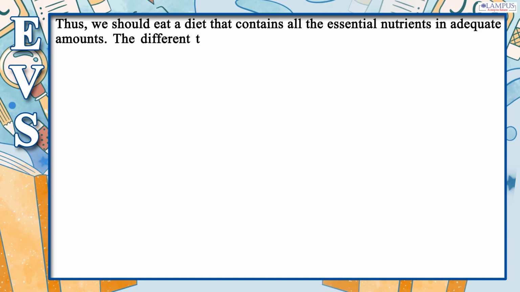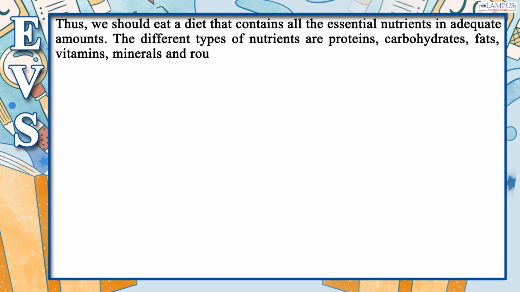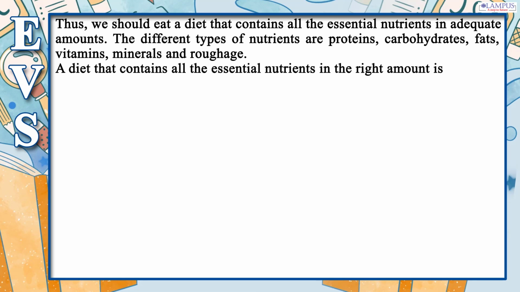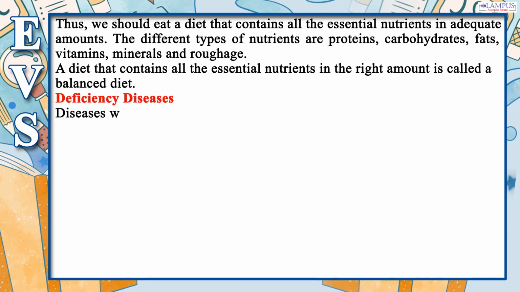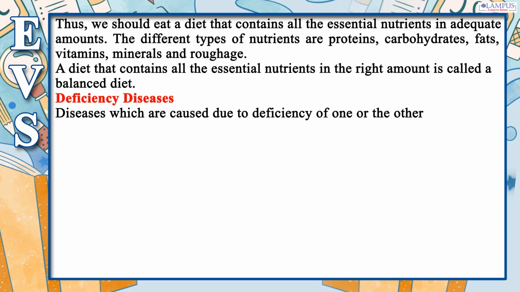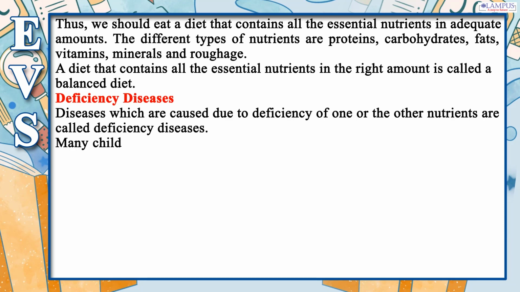The different types of nutrients are proteins, carbohydrates, fats, vitamins, minerals and roughage. A diet that contains all the essential nutrients in the right amount is called a balanced diet. Deficiency diseases. Diseases which are caused due to deficiency of one or the other nutrients are called deficiency diseases.